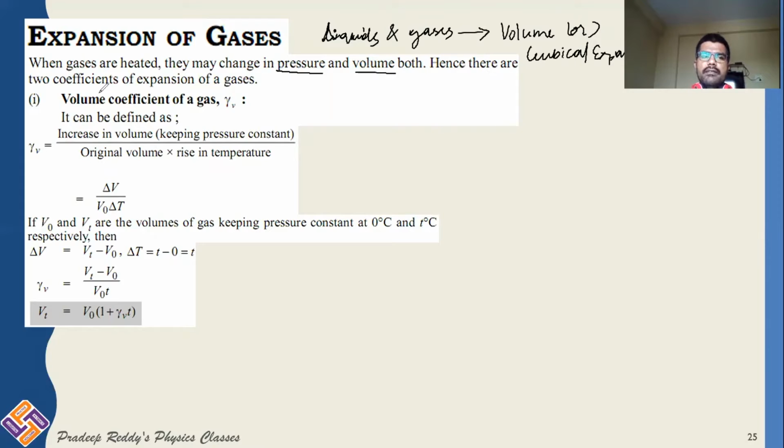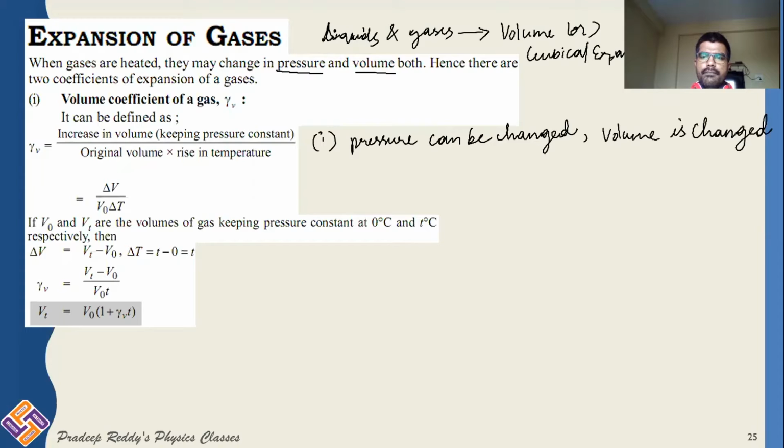So when we are dealing with gases, first of all, pressure can be changed. When pressure is changed, obviously volume also undergoes change. Therefore, when we are dealing with gases, you can measure how much amount of change is observed in the gases by considering pressure or volume.